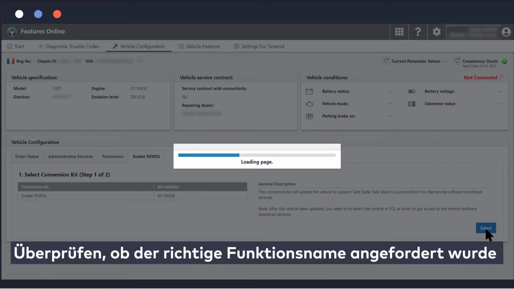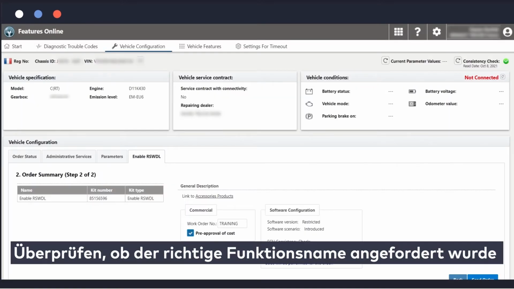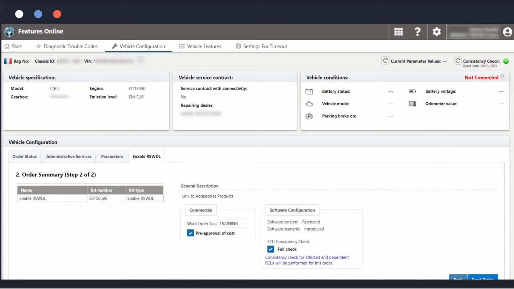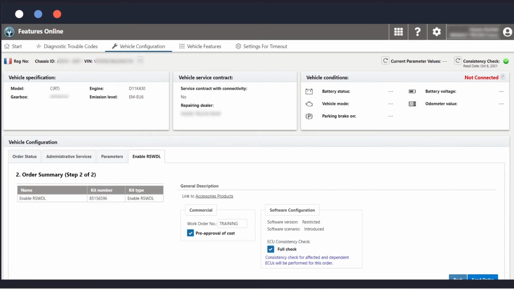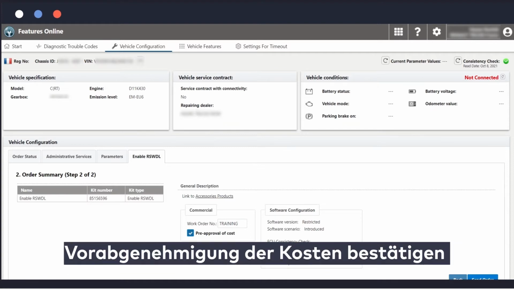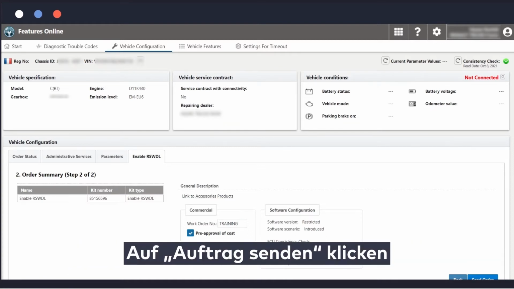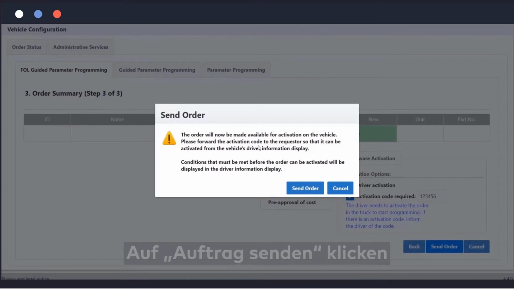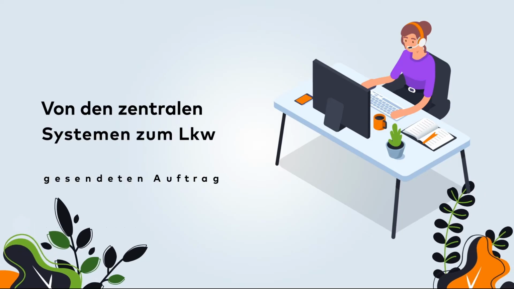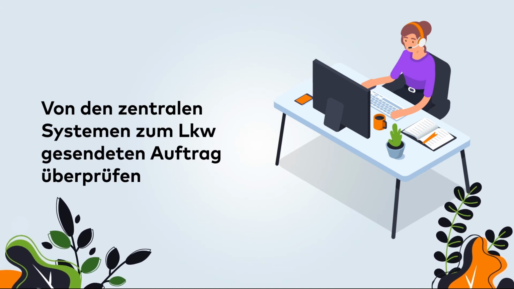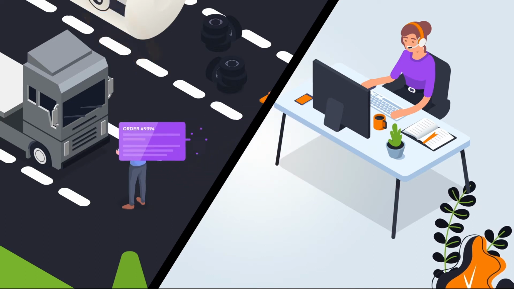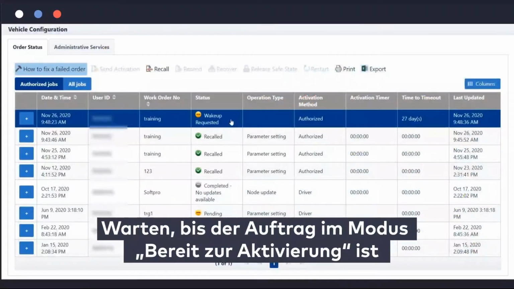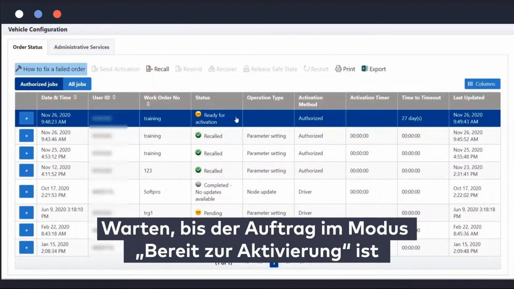After this, she should check the correct feature name requested, enter the work order number, tick Pre-approval of cost, click on Send Order. Check the sent order from Central Systems to the truck. She waits until the order is set to Ready for Activation mode.